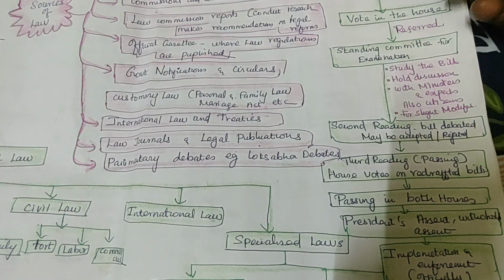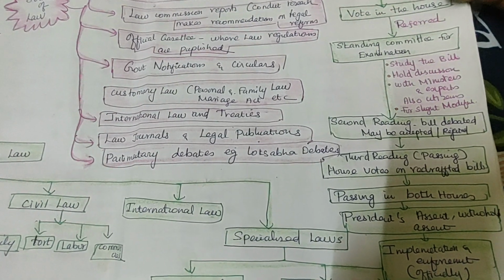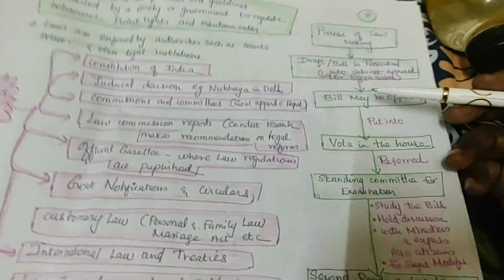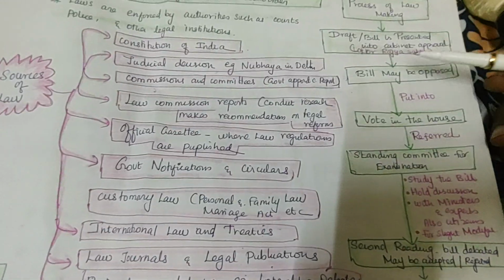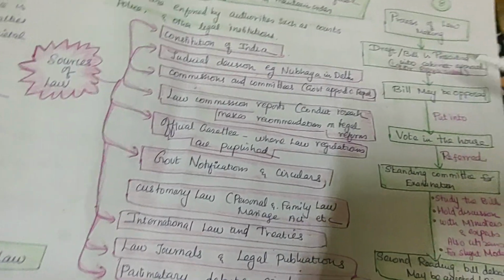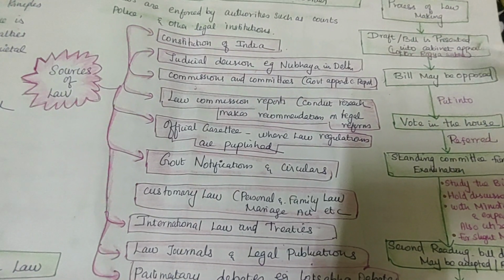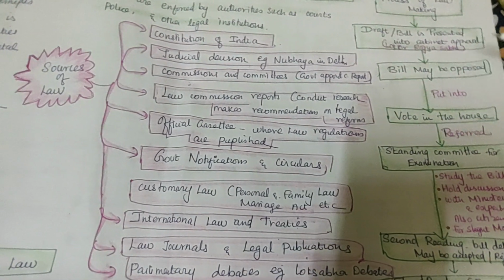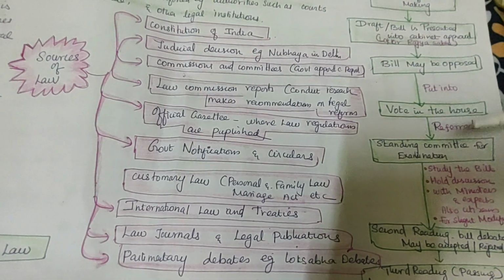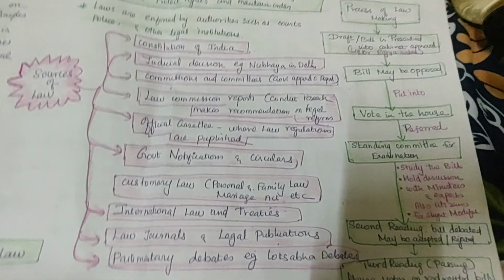Now one man has died by suicide because of harassment by his wife. Now this law making process may be going on in the Lok Sabha or Rajya Sabha. So what do they do? They go through the process of making the law. First they draft the bill. Then it goes into the cabinet, approved by either the Lok Sabha or Rajya Sabha. The bill may be opposed or put to a vote, yes or no.